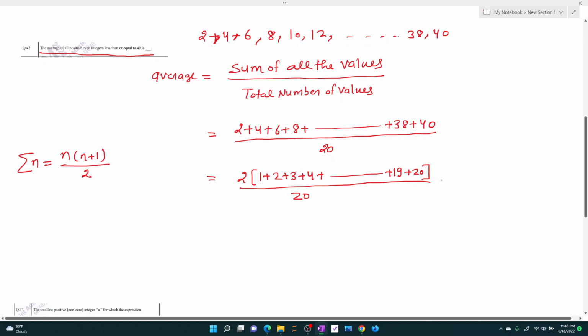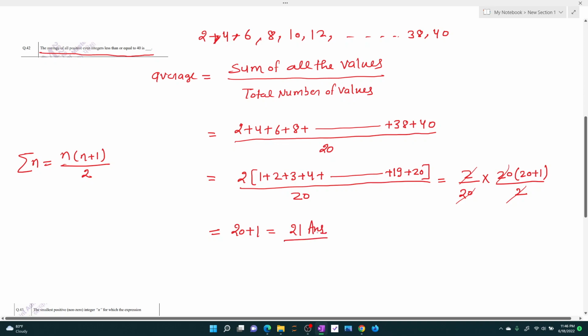So the summation till 20 comes out to be 2 by 20 multiplied by 20 times 20 plus 1, and the whole thing divided by 2. Once we cancel it out, we have 20 plus 1, which is 21.